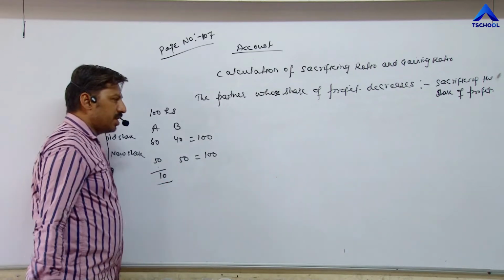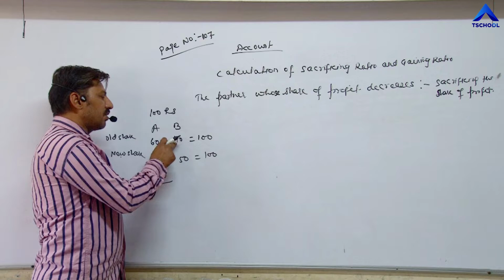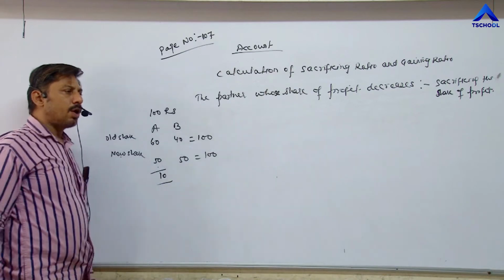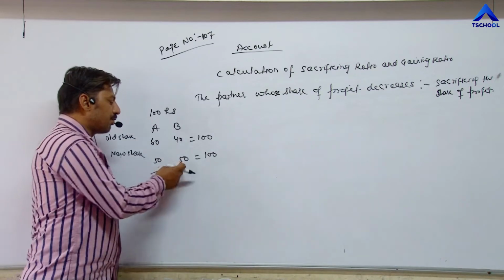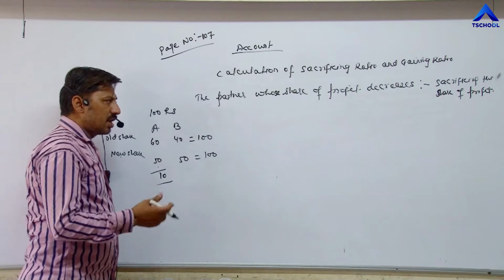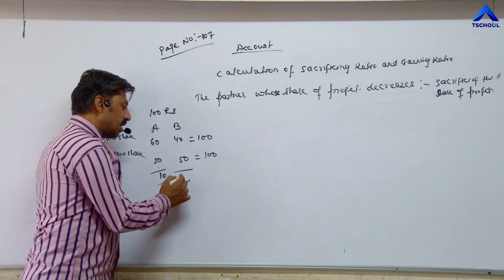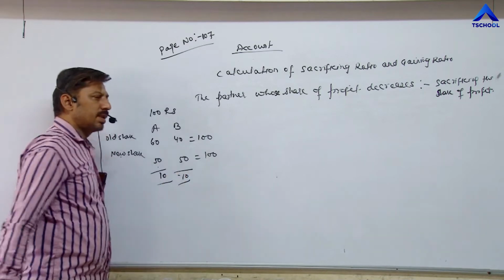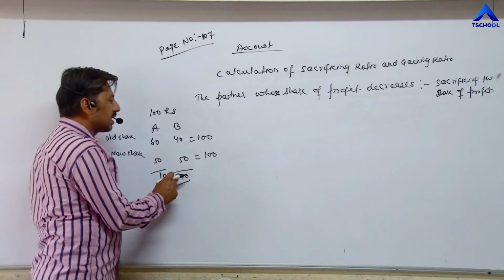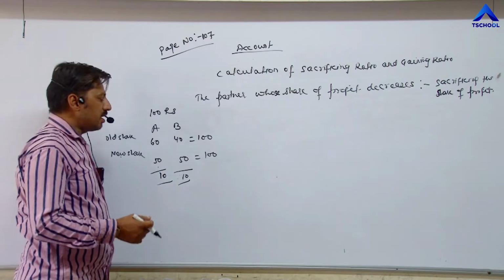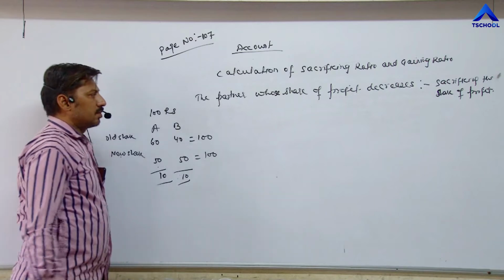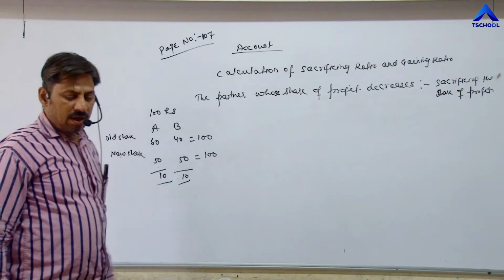In the case of B, earlier he was getting 40 rupees, but now due to change in profit sharing ratio, he is getting 50 rupees. His share increases by 10 rupees. So we can say that B is gaining. B is in gaining position. He is gaining 10 rupees. So this is called sacrificing ratio and gaining ratio.